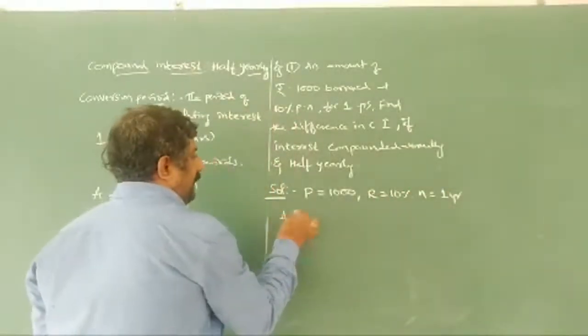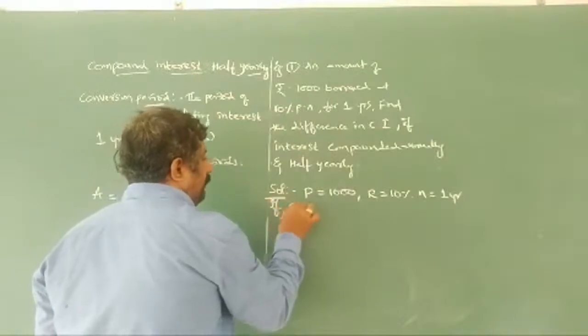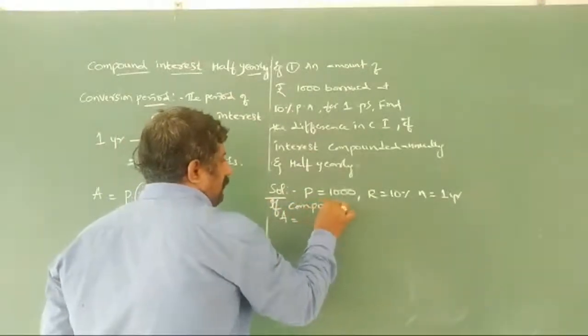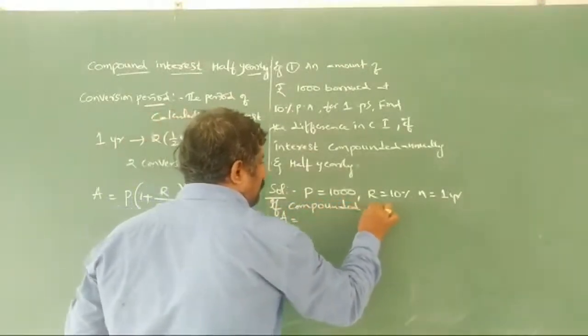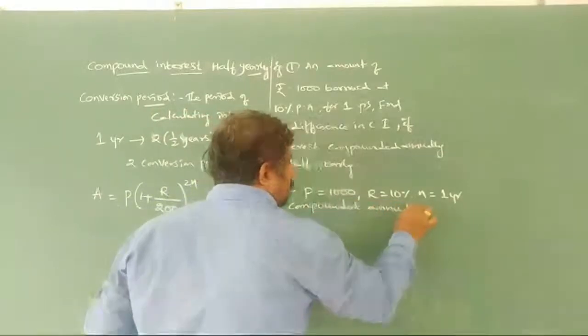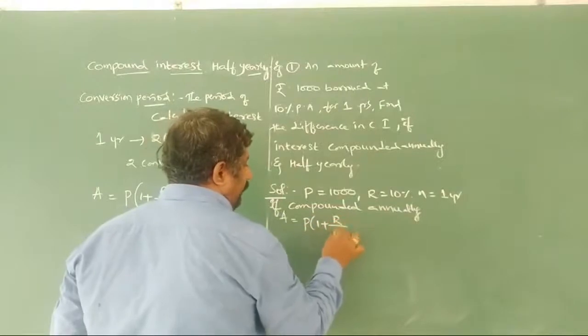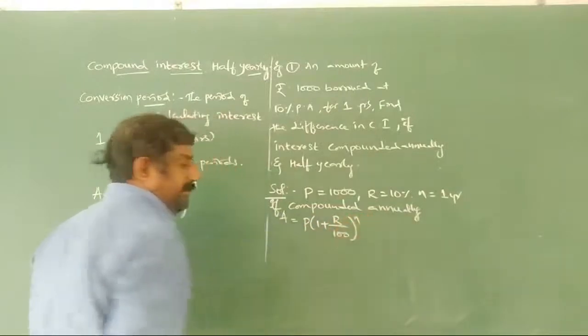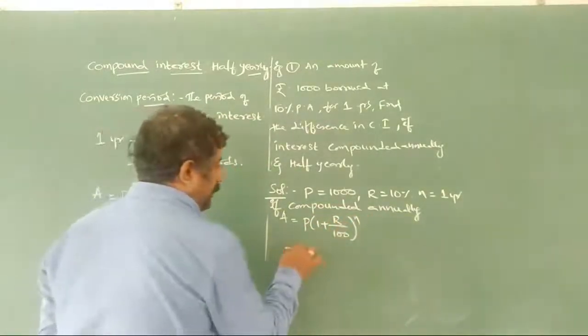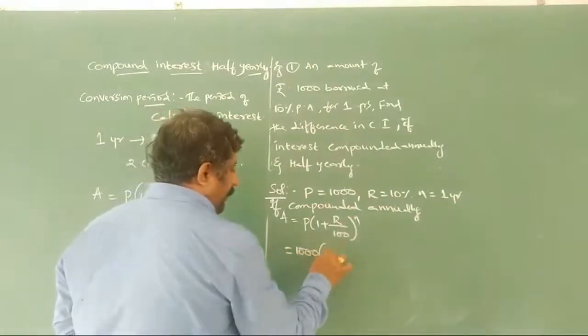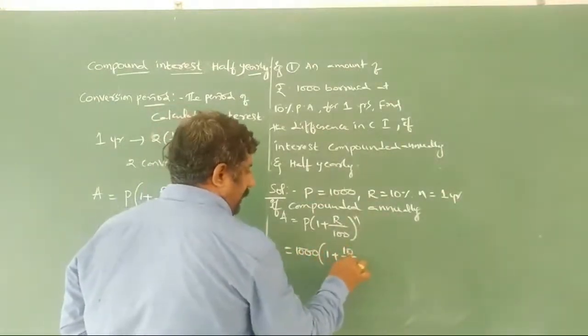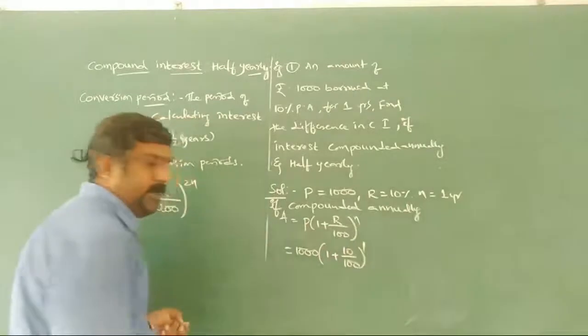What is the formula we have? If interest compounded annually, formula is A is equals to P of 1 plus R by 100 whole to the power of N. 1000, 1 plus 10 by 100 whole to the power of 1.